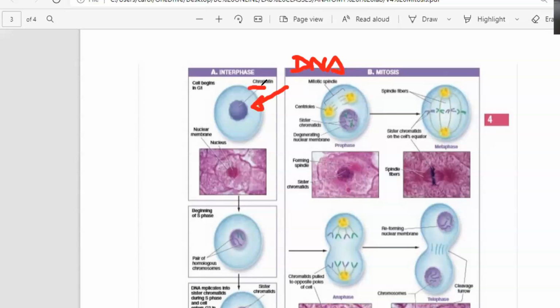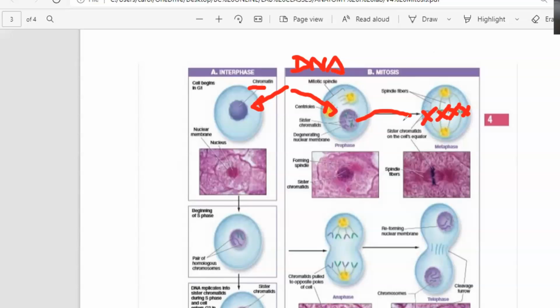Chromatin, as you can see right here, and chromosomes, which are these ones kind of like an X in there. That is the same thing that you have right here. Okay, so then what is the DNA? The DNA you can see two different ways. You can see it in the form of chromatin or in the form of chromosomes. Chromatin is what you have during interphase when the cell is working. And chromosomes is what you have when the cell is dividing.